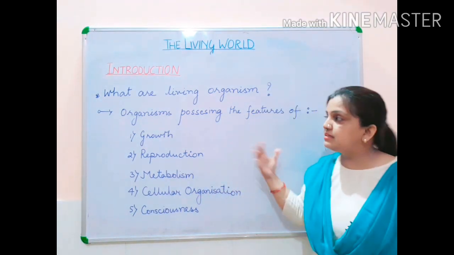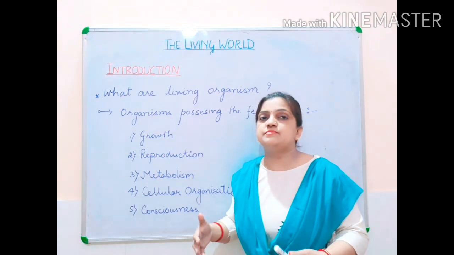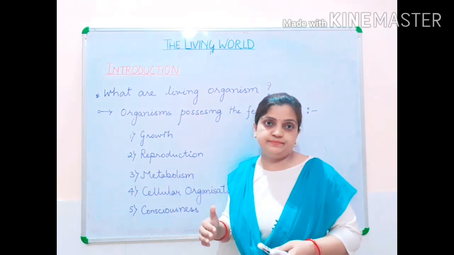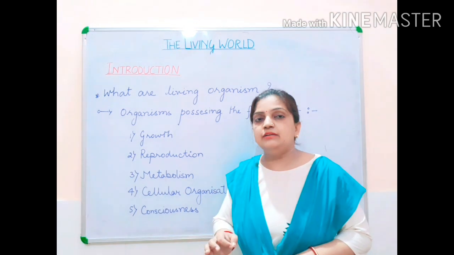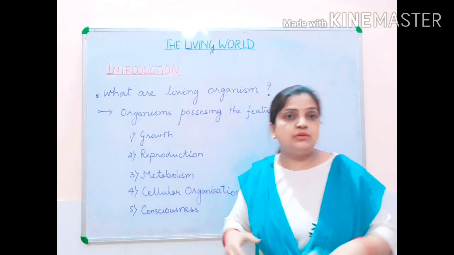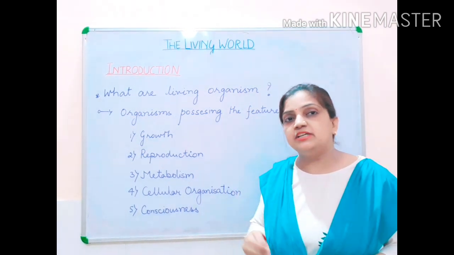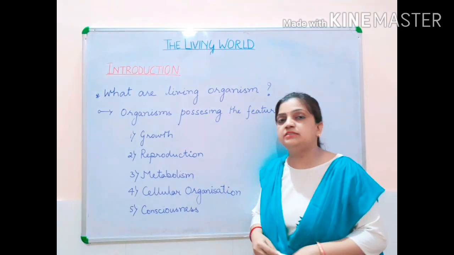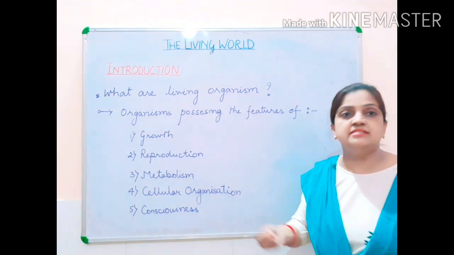Here, what makes the organisms living? That is your growth. All the living organisms possess growth. Growth in different forms, but growth will be there. All the living organisms have the property of reproduction, at unicellular level or multicellular level. Each and every living organism has the capacity to reproduce its own young ones. So reproduction is one of the features which make a character of a living organism.